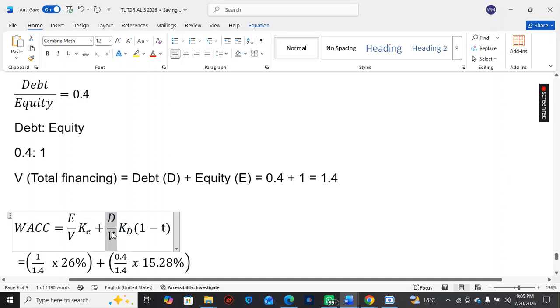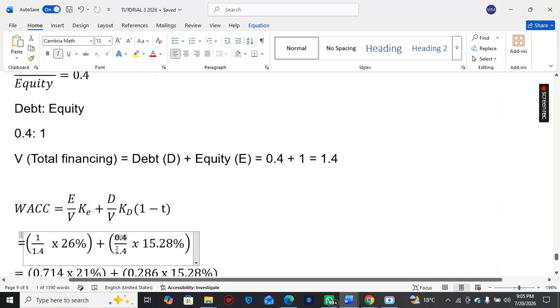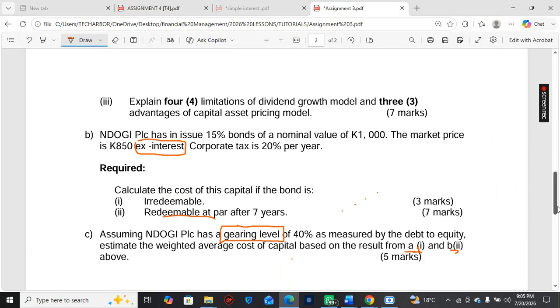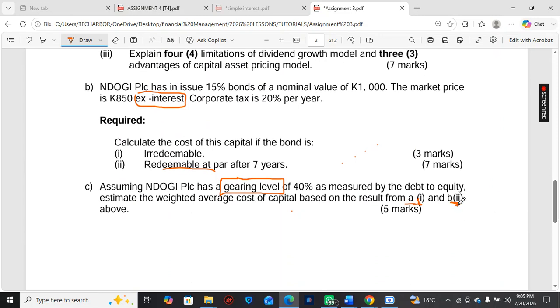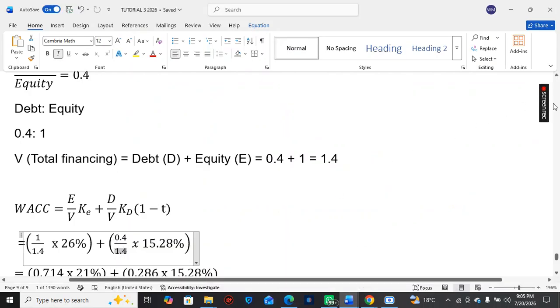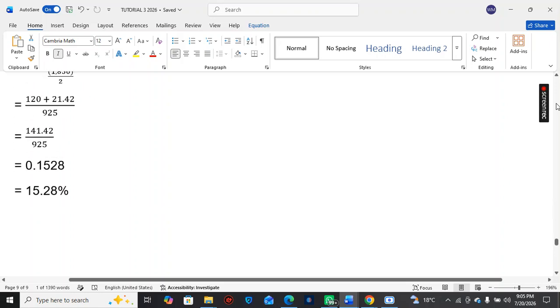Weightage of debt is 0.4, since they've given you the gearing level of 40%, compared to 1 quarter of equity financing, over 1.4. And they told us the cost of debt that we have to use for this question is the one from B2, which we got here as 15.28%.